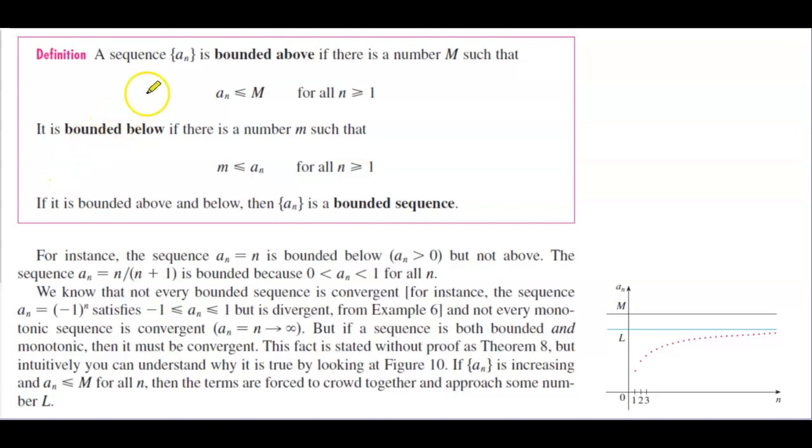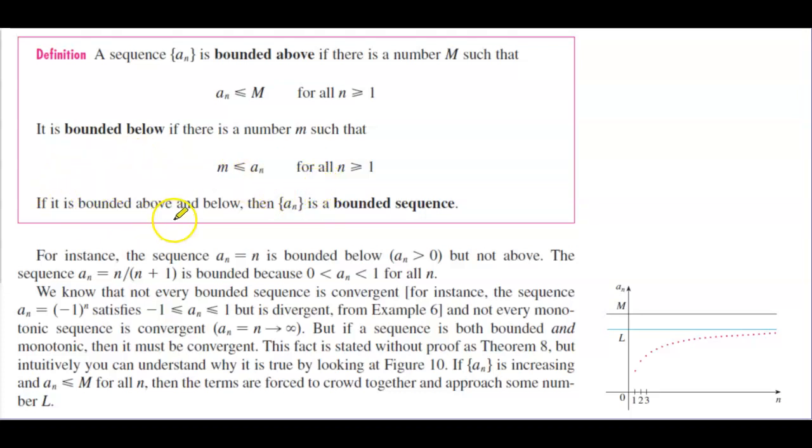Okay, next we have a definition, and this definition states that a sequence {a_n} is bounded above if there is a number M such that a_n is less than or equal to M for all n greater than or equal to 1. It is bounded below if there is a number lowercase m such that m is less than or equal to a_n for all n greater than or equal to 1.